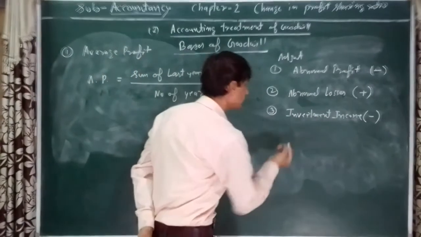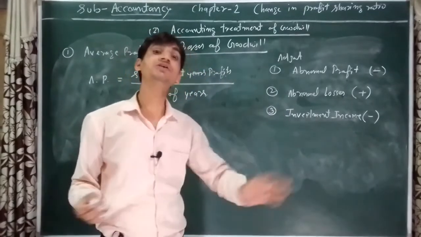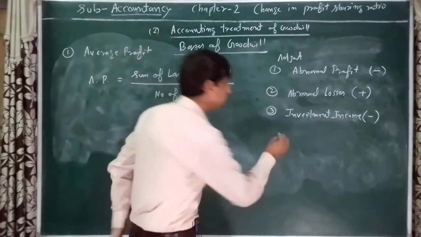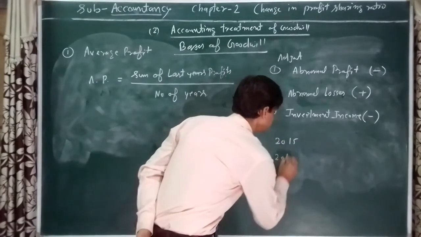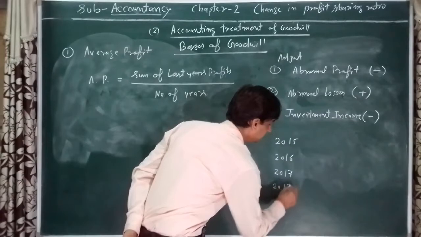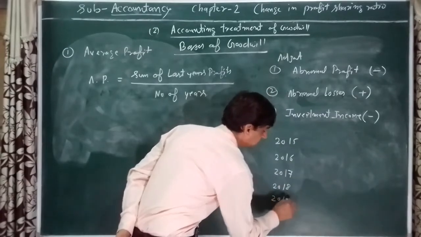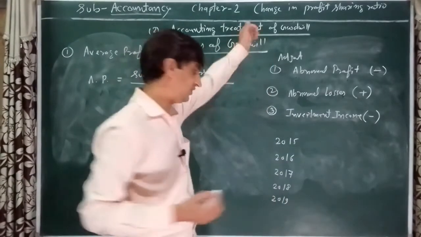First, a firm earned the following profits in last 5 years: 2015, 2016, 2017, 2018 and 2019. These are the profits of last 5 years.